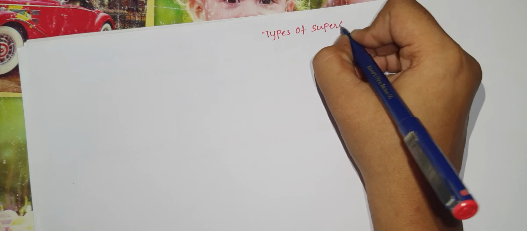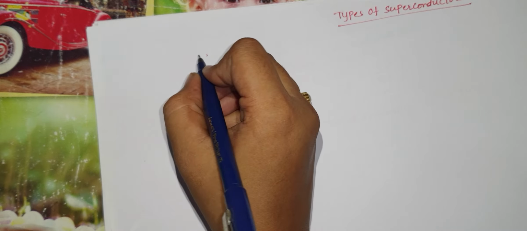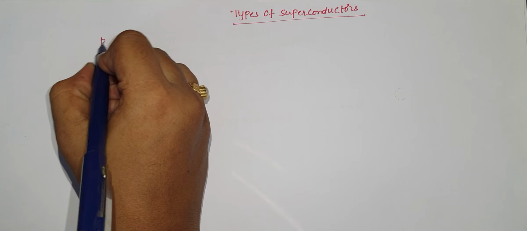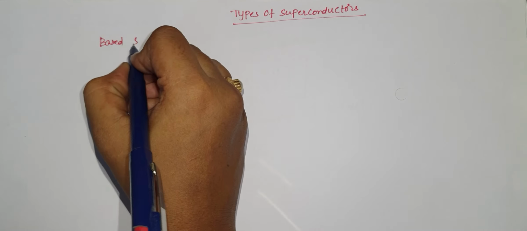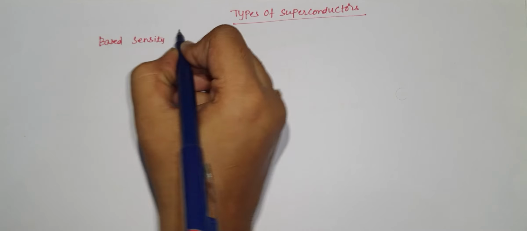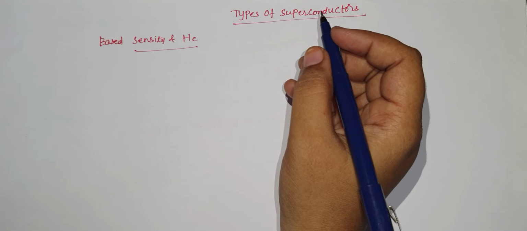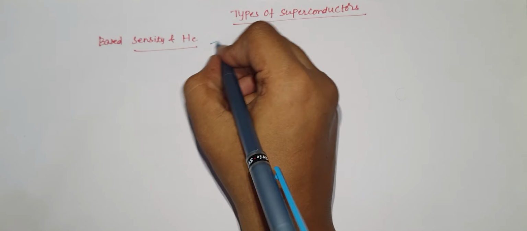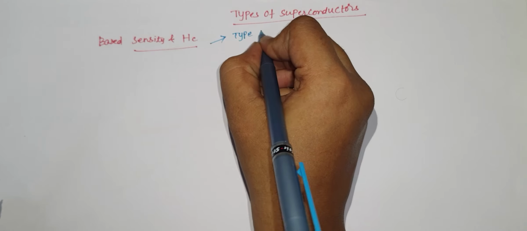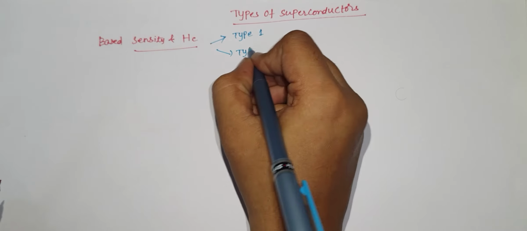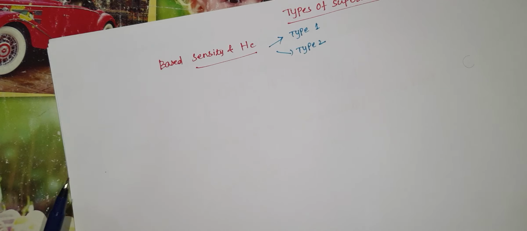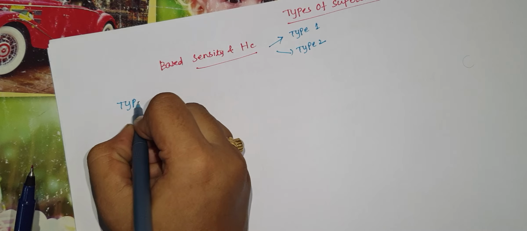Types of superconductors. Based on sensitivity and critical field values, these superconductors are classified into two types: type 1 superconductors and type 2 superconductors. And now let me discuss type 1 superconductors.